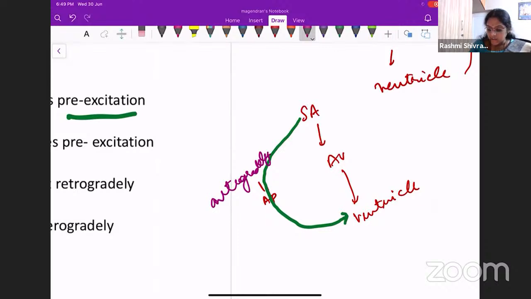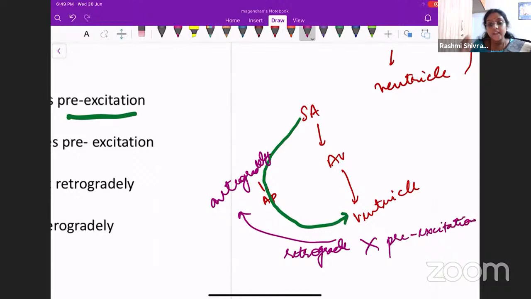So just imagine if it is conducting retrogradely. What will happen? The impulse cannot be generated from the ventricle. So a retrograde conduction will not cause a pre-excitation. Pre-excitation basically means the ventricle is excited prematurely. The ventricle is excited earlier. That is what we mean.